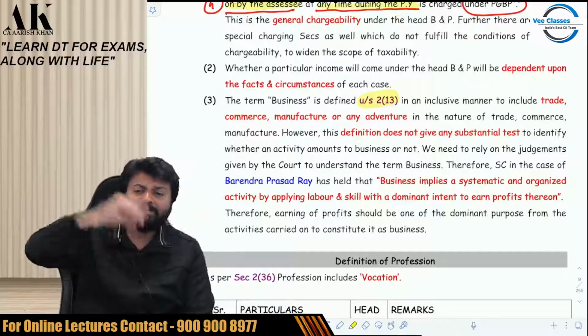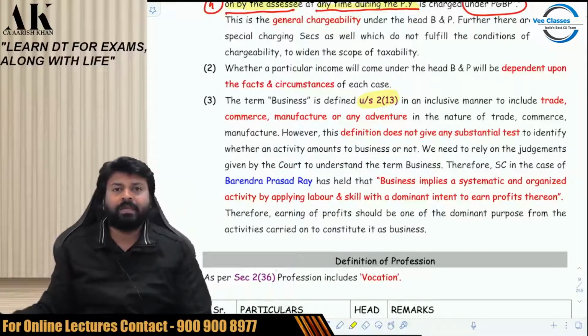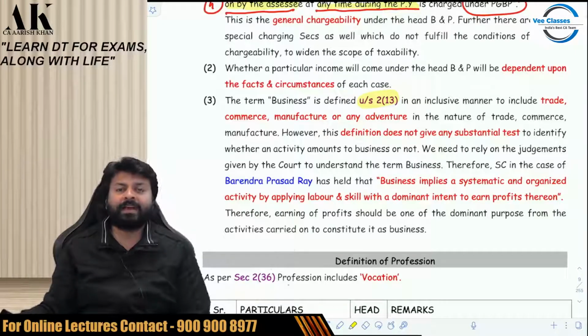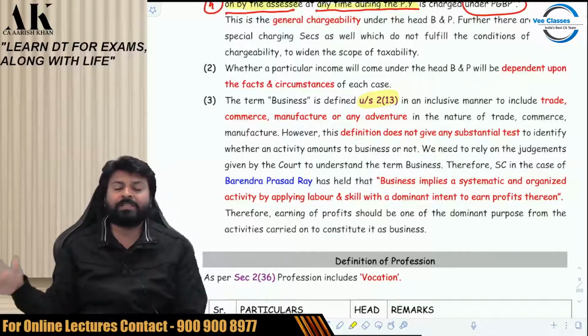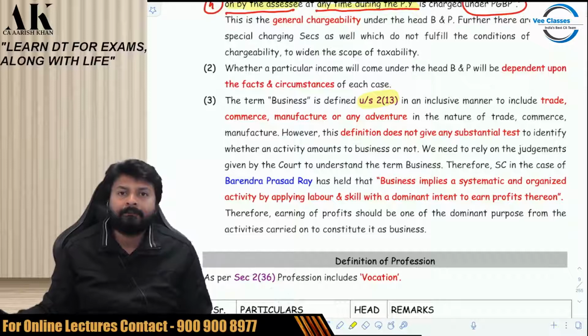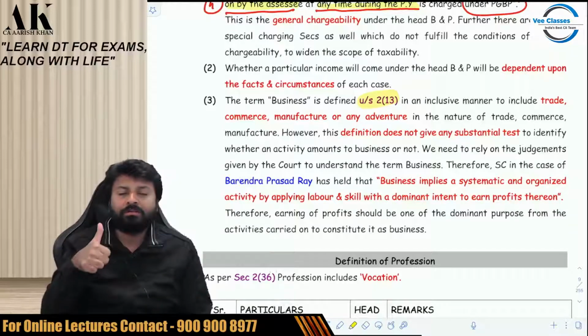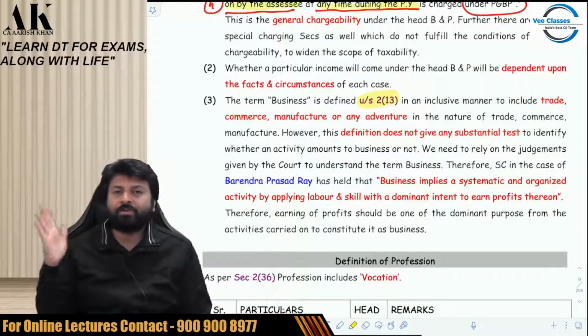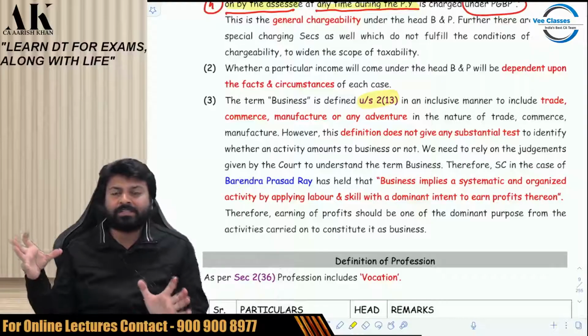Therefore, what is business? What is not? It's all an issue of facts and circumstances. Depending upon the facts and circumstances, you have to decide what is business, what is not. There is no thumb rule of what is business, what is not. Income tax law does not give any exhaustive definition. And there are a plethora of judgments. Based on the facts and circumstances of every case, you have to decide.